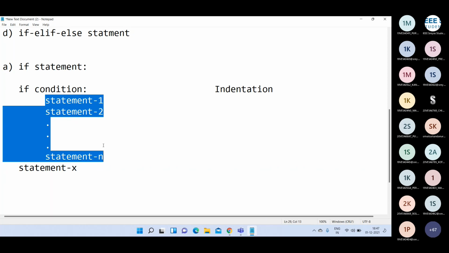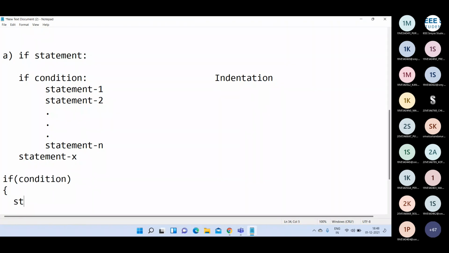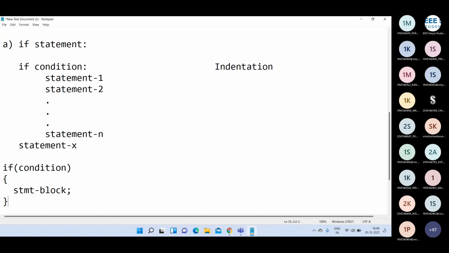In Python we don't have curly brackets, whereas in C language you write if, something like a condition, and then curly brackets, and inside them you write the statement block. This is the syntax in C, C++ or Java.